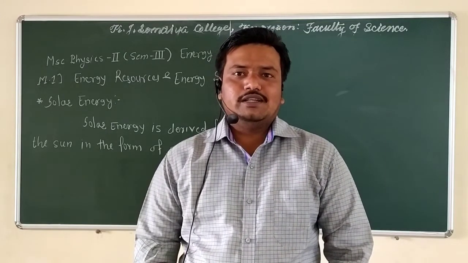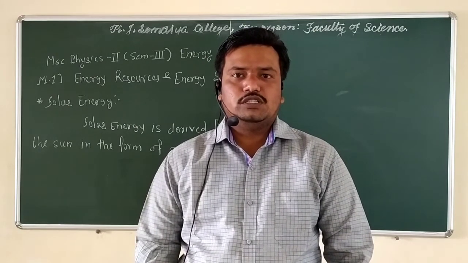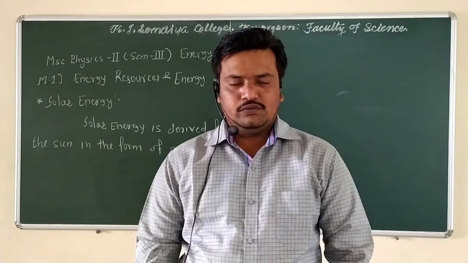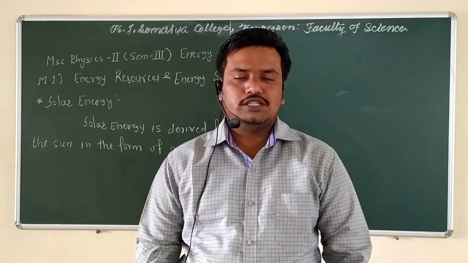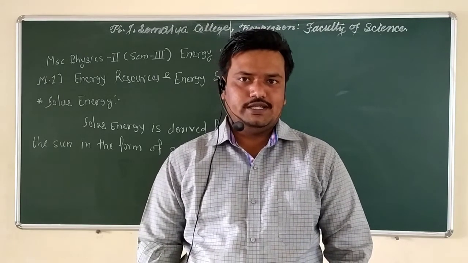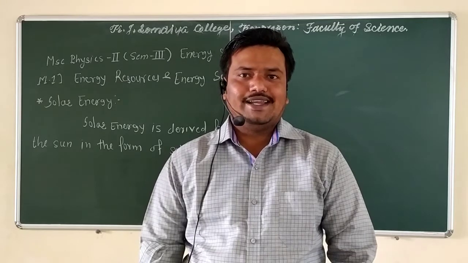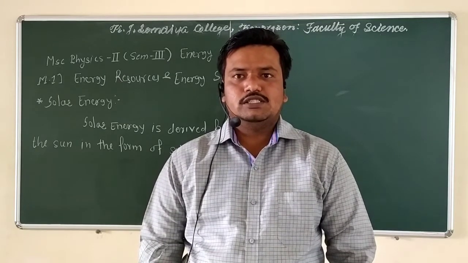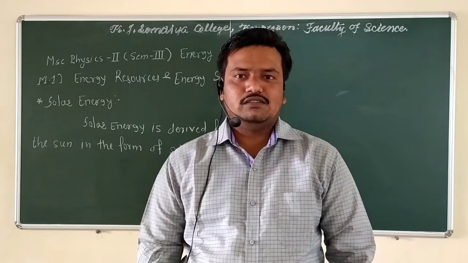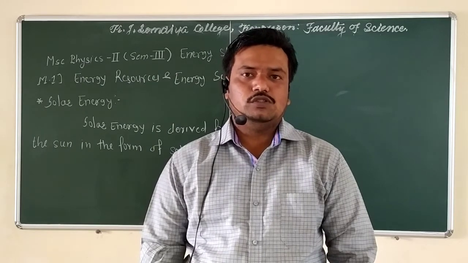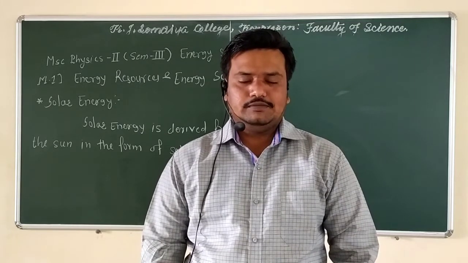Nuclear energy is derived from the reactions of nuclear fusion and nuclear fission, with the help of the isotopes uranium 235, uranium 233 and plutonium 239. These isotopes are used in nuclear reactors to extract nuclear energy. In the last lecture, we also saw the advantages and disadvantages of nuclear energy. After that, we saw hydroelectric energy.